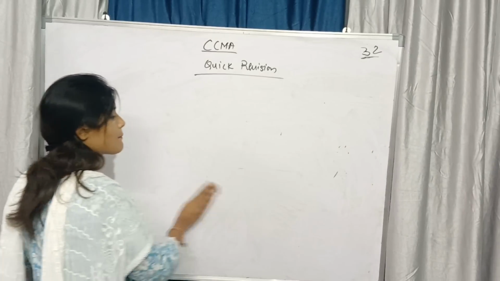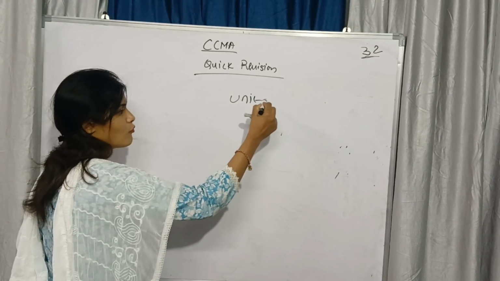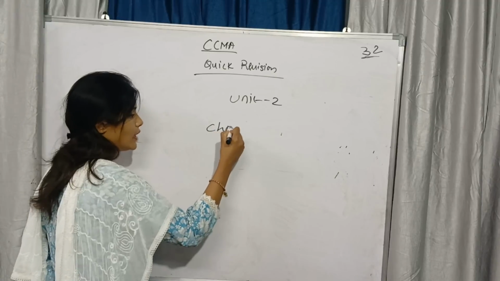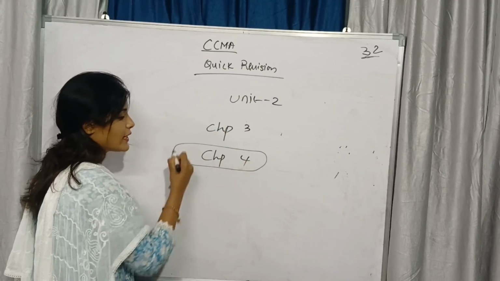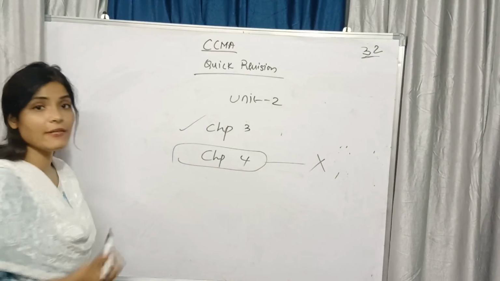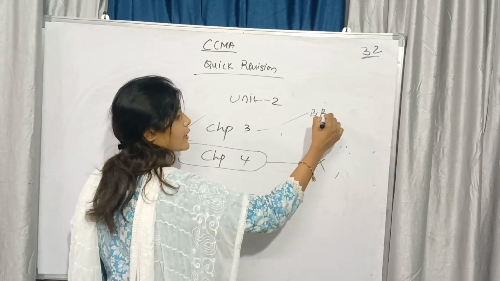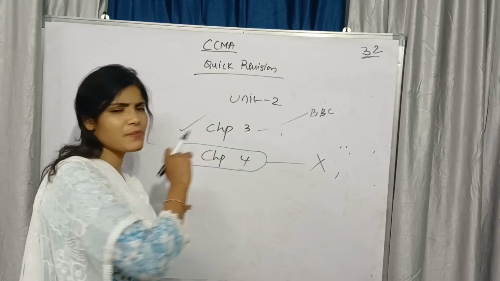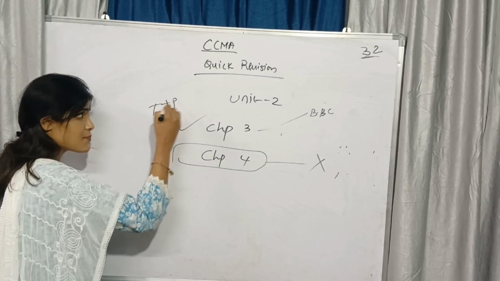Now coming to the second unit. In unit number 2, how many chapters do we have? You have 2 chapters, chapter 3 and chapter 4. Chapter 4 we are keeping for choice. We are not learning this chapter. In chapter 3 what are we learning? We are learning budget and budgetary control, BBC. In this budget and budgetary control you are preparing theory plus problematic.